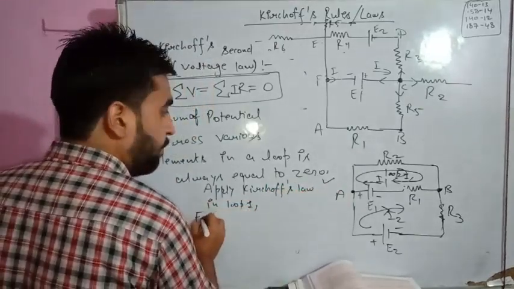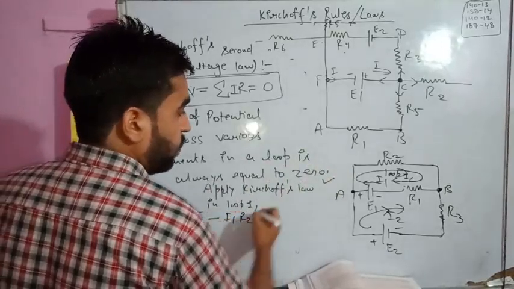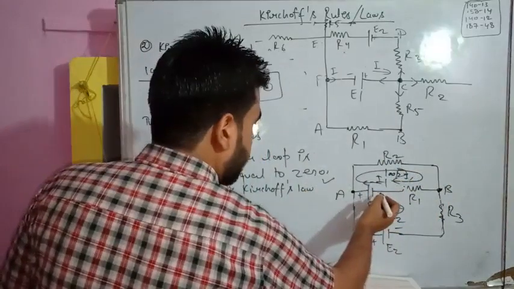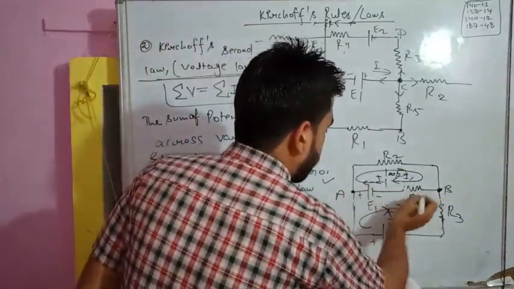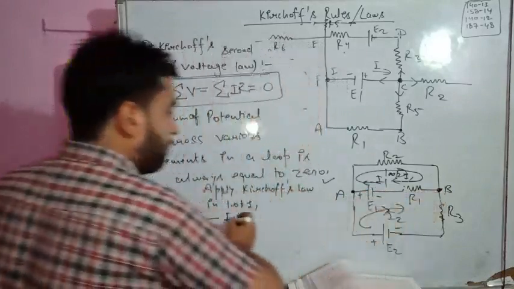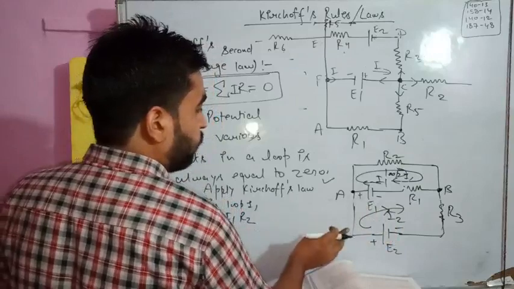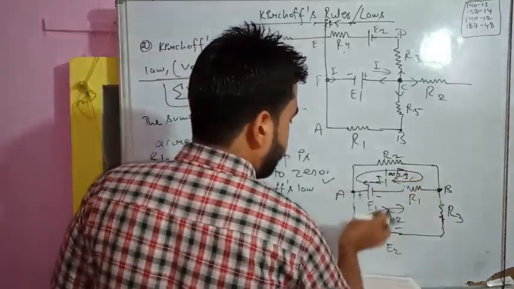We start from E1 minus I1 R2 minus, again what will be this? Because we are coming towards this, so this will remain. What is the direction of current here? That's the direction of current here. So this will be minus, what is the resultant current? That is I1 minus I2, because both currents are opposite in direction or same in direction, this and this.